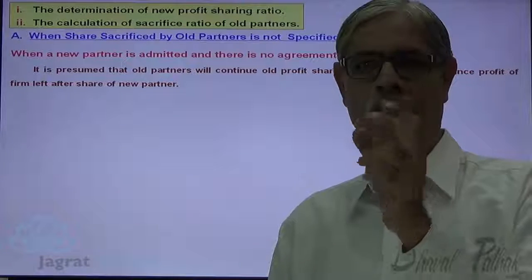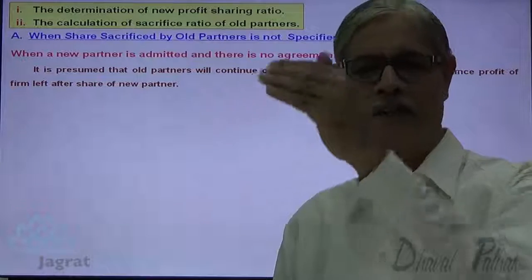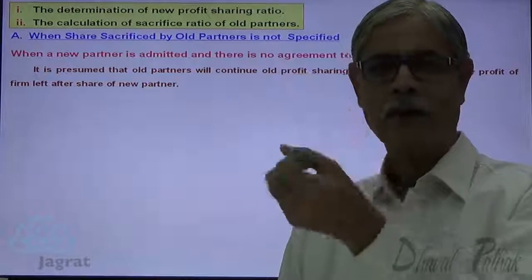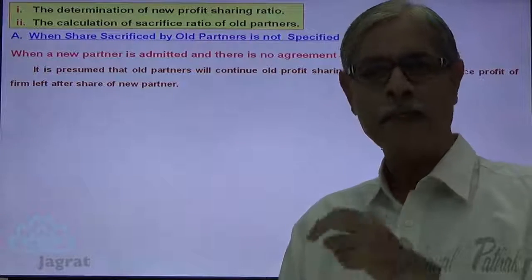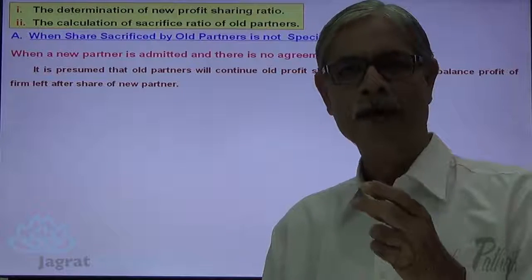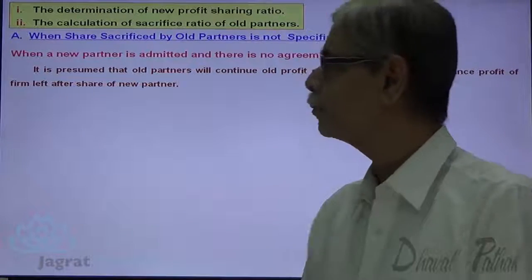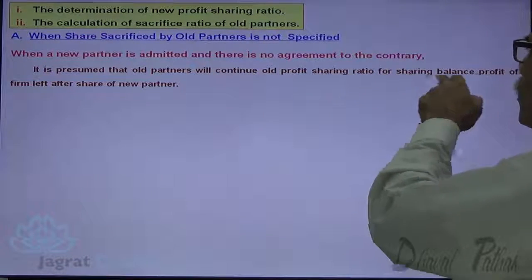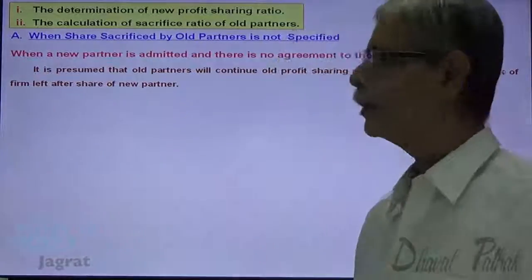Now see, whatever the profit is there in the firm, give a share to a new partner. Whatever the profit left after giving a share to a new partner, that will be distributed by old partners in their old agreed profit sharing ratio. That's a presumption.